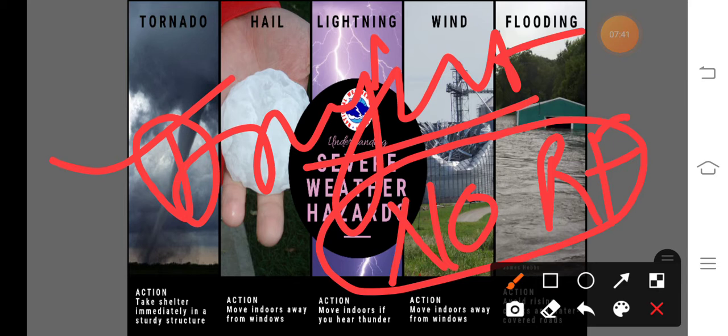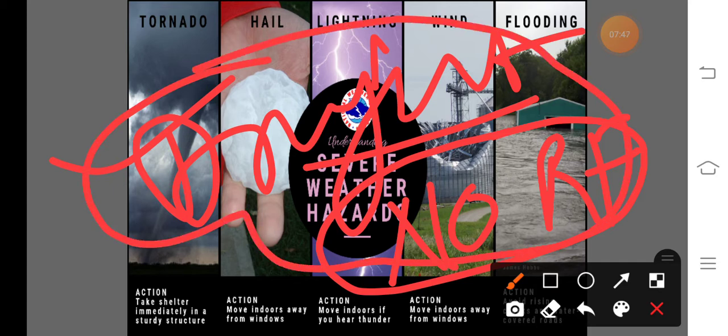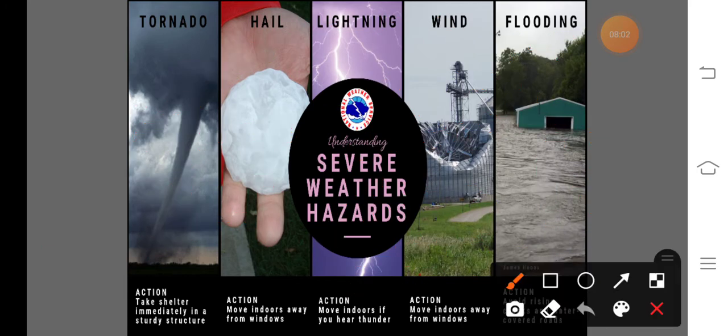That means any type of rainfall does not occur in the rainy season. So this condition is called drought, and this drought occurs due to the El Nino phenomenon. What is meant by the El Nino phenomenon? Already we discussed it in the previous lectures. So these are the climatic hazards. Drought is considered a climatic hazard because it occurs for a longer period.